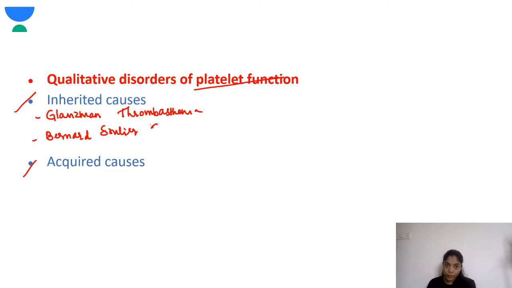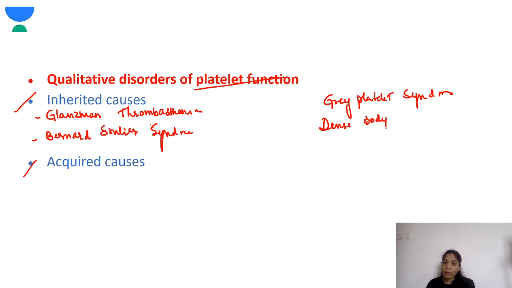Other than that, there is gray platelet syndrome and dense body deficiency. Just keep them in mind, but don't go too deep into it. So Glanzmann thrombasthenia and Bernard-Soulier syndrome are the very important inherited causes of platelet dysfunction.